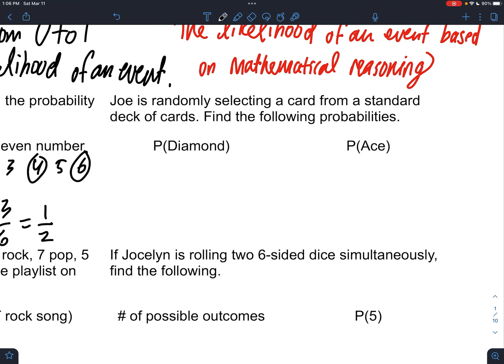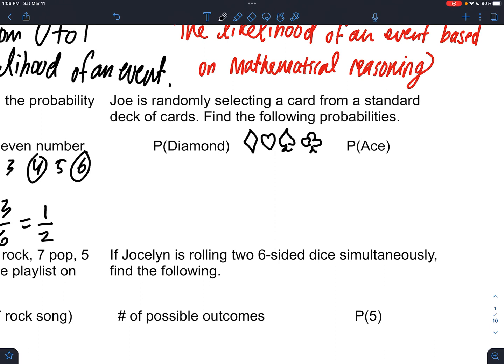Okay? And if you don't know the deck of cards with the jack, queen, king, ace, all of that, I'm going to need you to try and learn that for this unit. And a picture of the entire deck is also available on Schoology. But basically, a deck is made out of diamonds, hearts, spades.